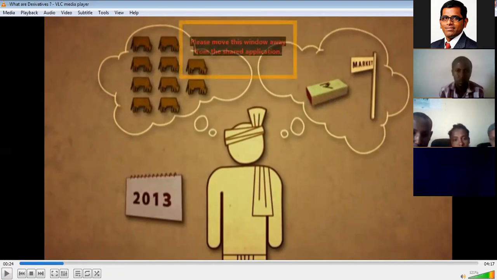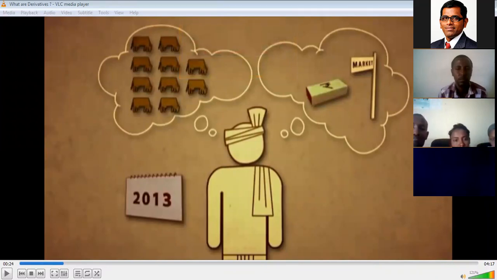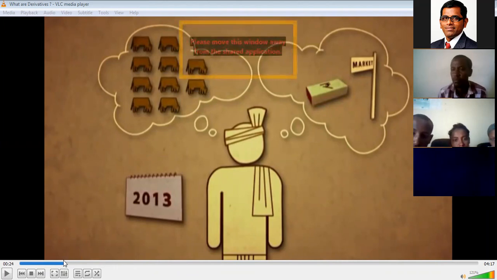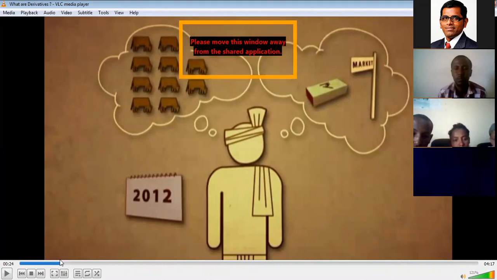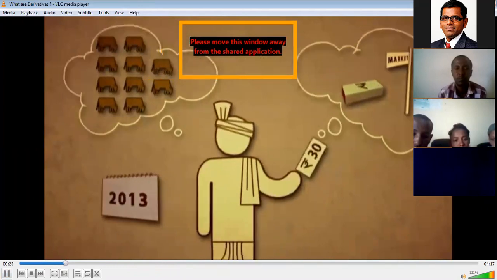But how do we know what will happen after 1 year? Do you expect what will happen after 1 year? Rains may come, may not come. The grass may be available, may not be available. The cows may grow properly or not. The cows may get diseases. We don't know. After 1 year, anything may happen. But now, the farmer is growing the cows in 2012 and he wants to sell them in 2013.